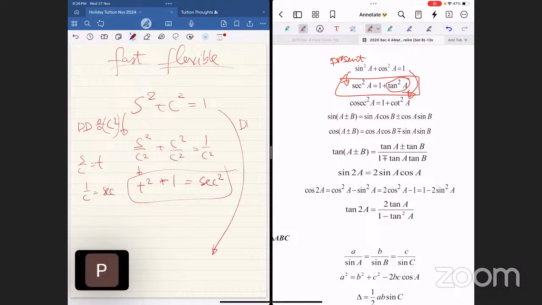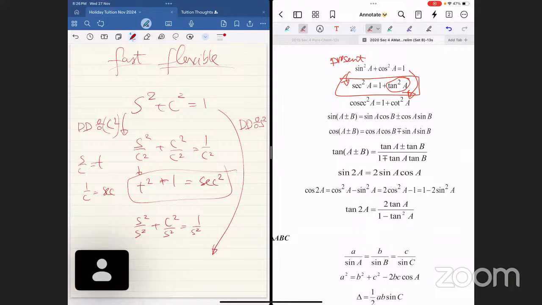Now, I'm going to try to find the third guy from the first guy also. I'm going to divide by sine square. Sine square over sine square, plus cosine square over sine square, plus 1 over sine square. So far, so good?